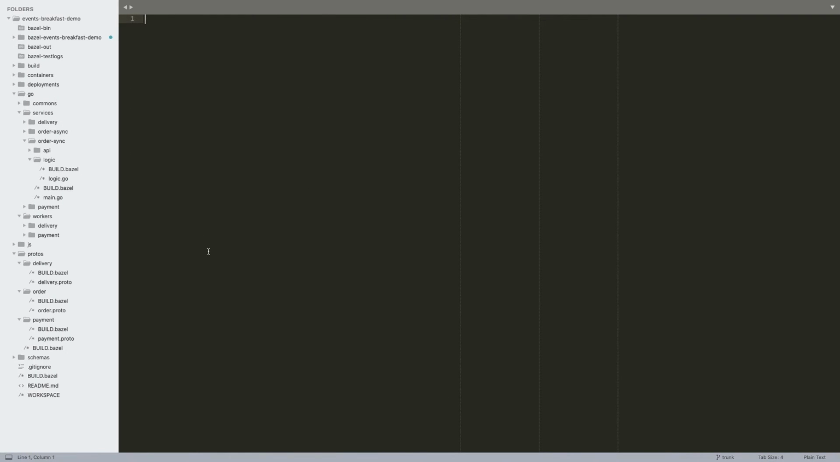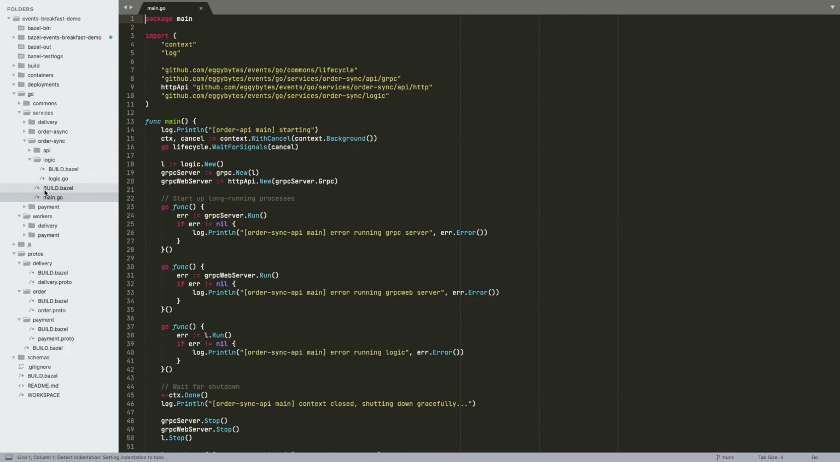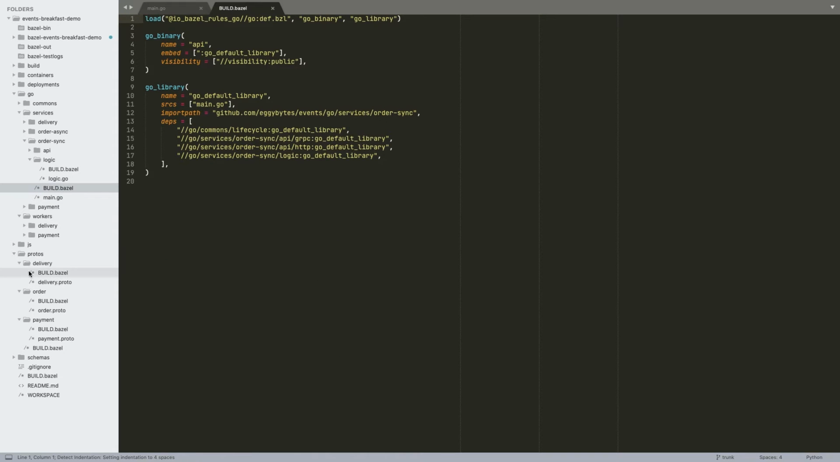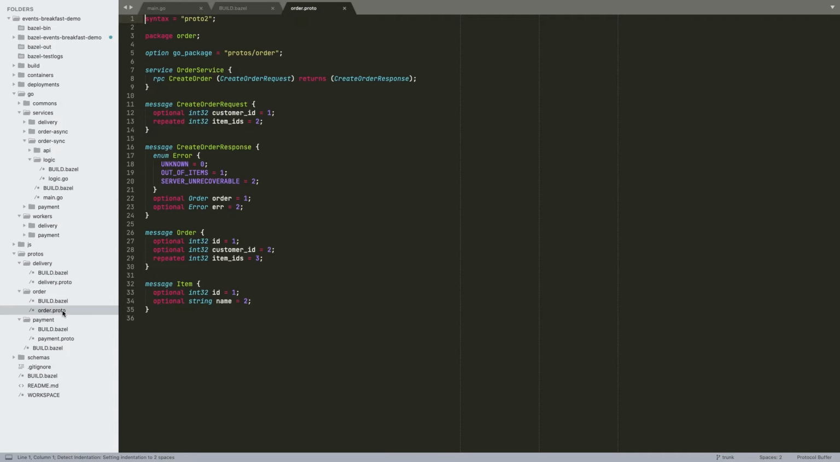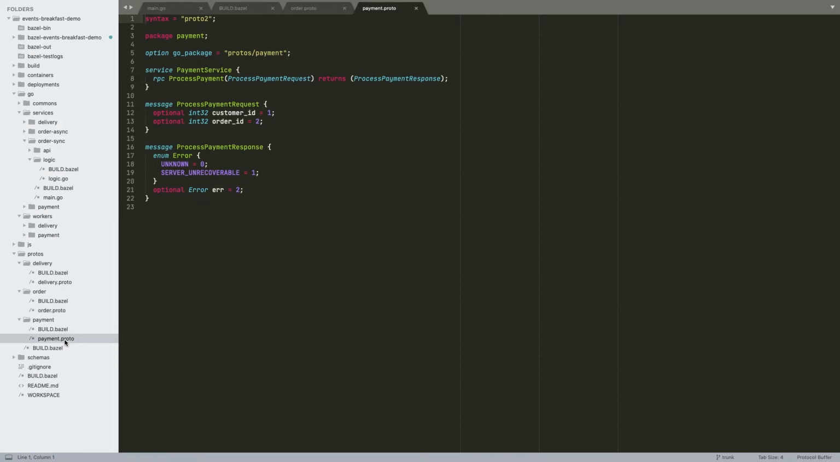So this is our demo code repo, which you can see on GitHub later. Each of our services is a folder in Go services. And each of these main.go files compiles into a binary with Bazel, like so. And here in the Protos directory, you can see the service definitions for each service. So for instance, the order service has an RPC called create order. The payment service has an RPC called process payment. And the delivery service has an RPC called deliver order.